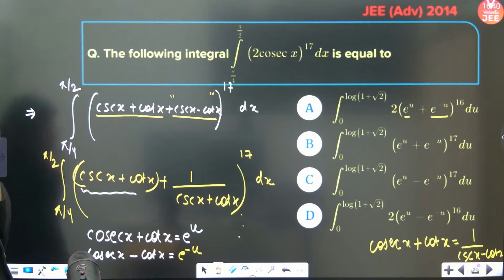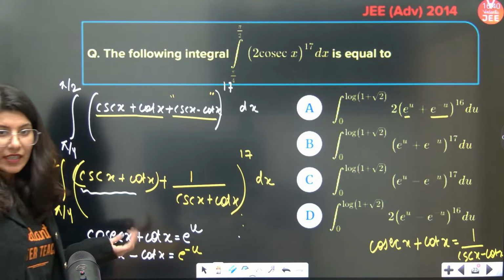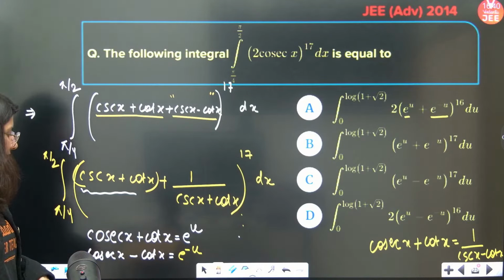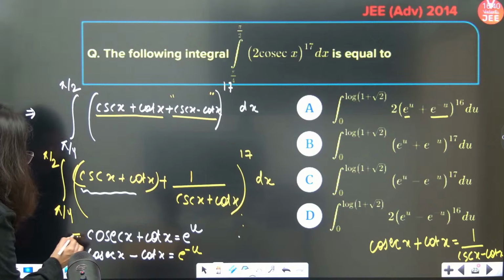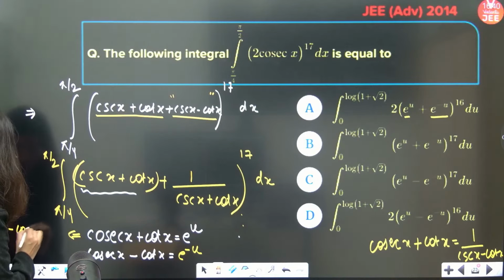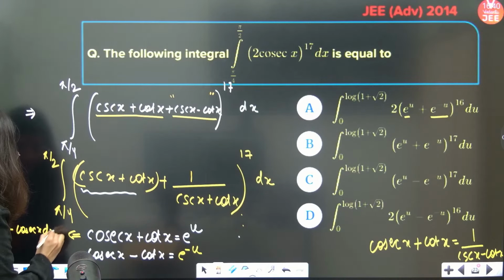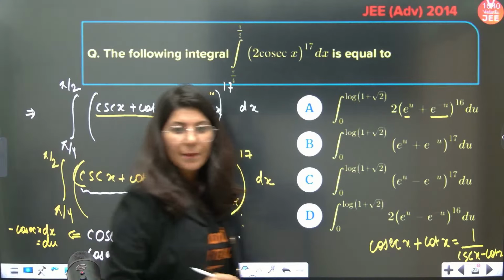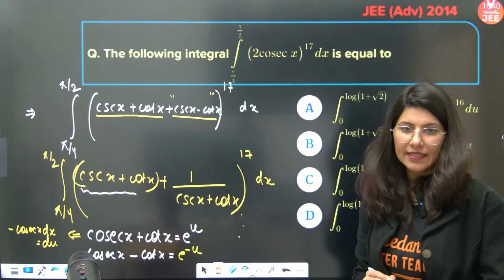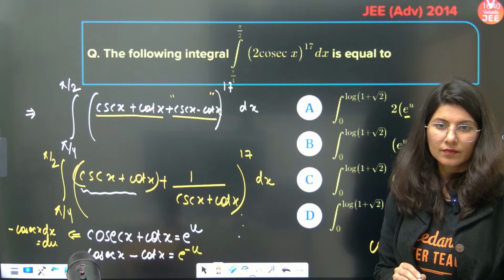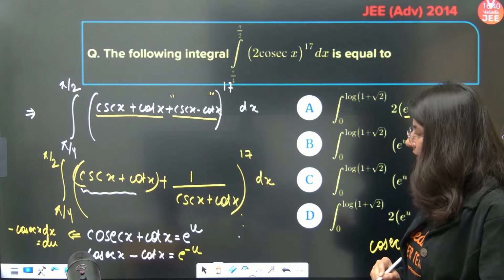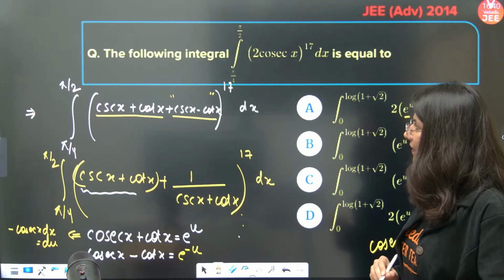Correct? Now you have to obviously differentiate. If you differentiate cosec x plus cot x, you are going to get minus cosec x. You differentiate it, minus cosec x dx is equal to du. Okay? Minus cosec x dx is equal to du.